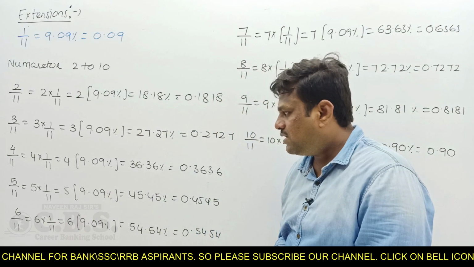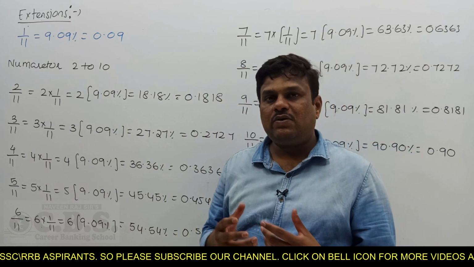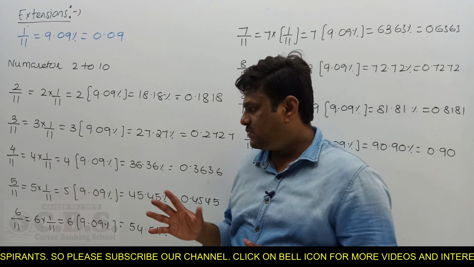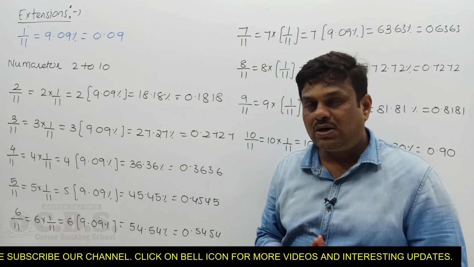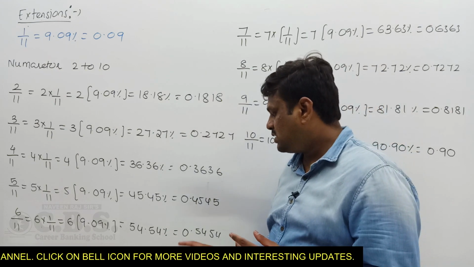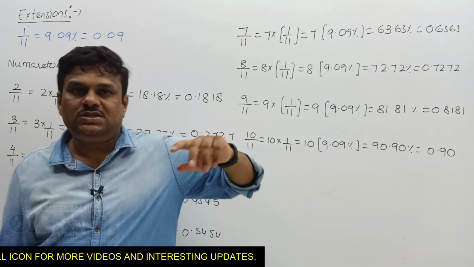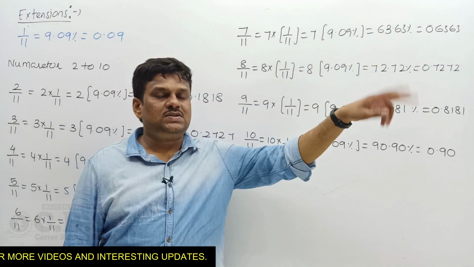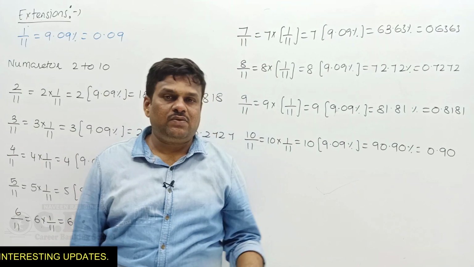And 5 by 11 is nothing but 45.45 percentage. In decimal it is 0.4545. So that is very important. And 6 by 11: 9 sixes are 54, so 54.54 percentage, 0.54 and 54. Similarly 7 by 11 is 63.63 percentage, 0.6363 value.